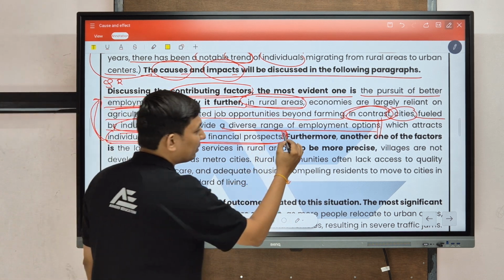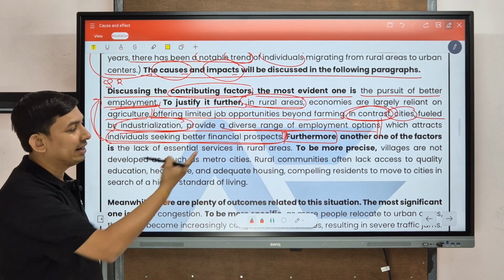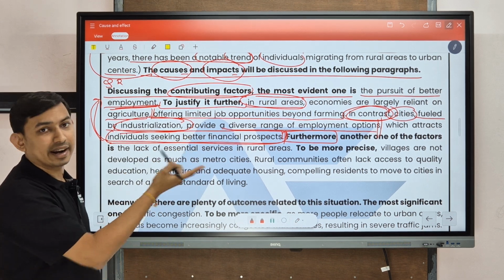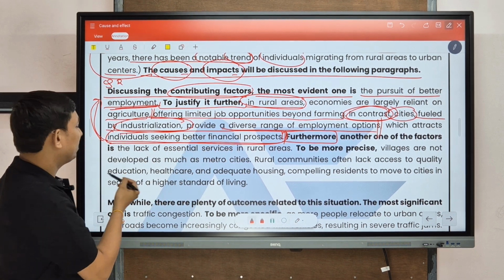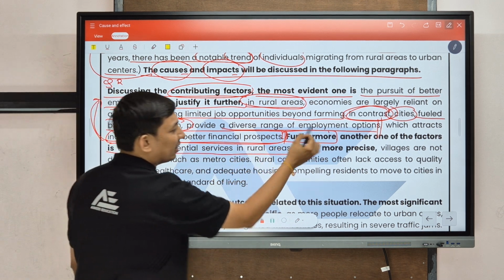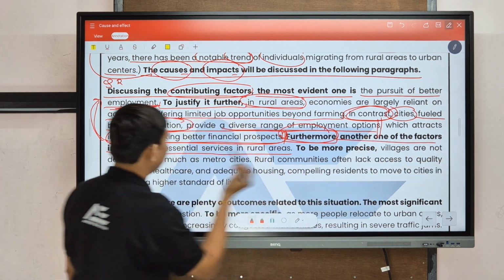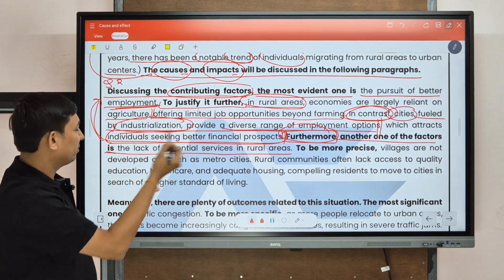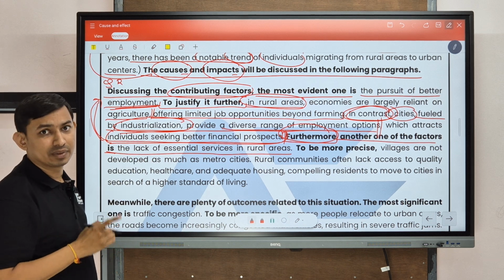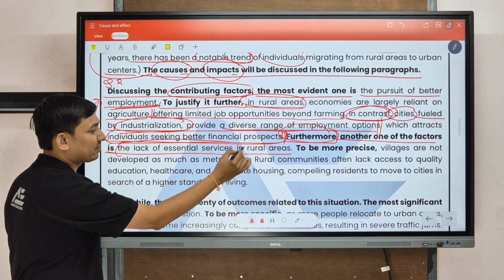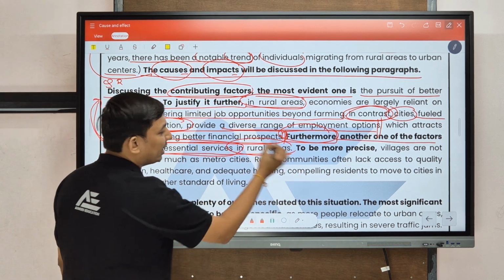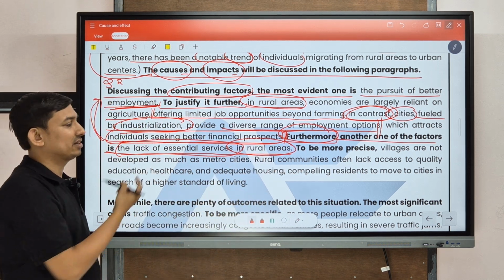Now, furthermore, whenever the examiner reads this type of linker, they will understand that, okay, the student has written another idea after this. Another one of the factors is the lack of essential services in rural areas. Here, the linker, this is also an extension linker: another one of the factors. So here we are going to mention another cause behind this scenario. What is the idea? The idea is the lack of essential services. But where? In rural areas.